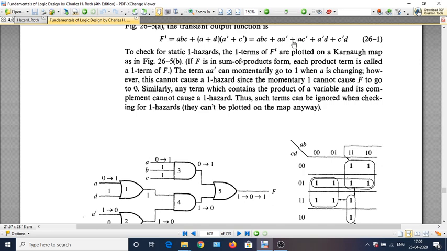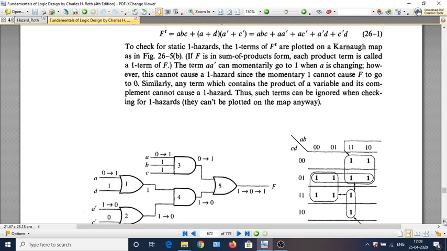But now A bar cannot be reduced to 0. This is one thing that you should note. Now to look for any static 0 hazard or 1 hazard, let's look at this F transient expression. Look at the term A bar. A bar logically is equal to 0, but it might temporarily take a value 1, and if it takes, it leads to a static 0 hazard. So A bar should be 0 but can take a value 1, so it can lead to a static 0 hazard.